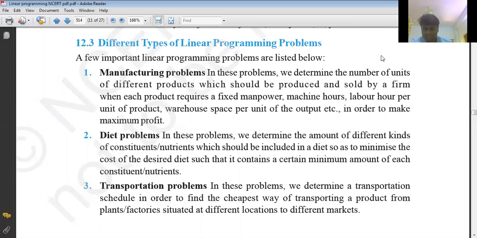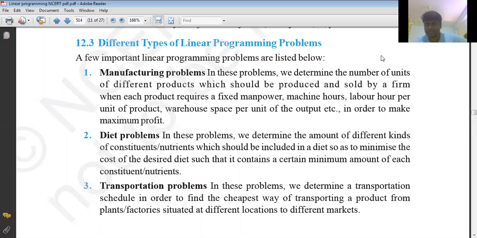So there may be some types of foods, food one, food two. In those given foods, we are going to mix some content of vitamin A, vitamin C, like that. Mixing some vitamin contents up to some level in the given different foods. These types of problems come under diet problems. And lastly, transportation problems.